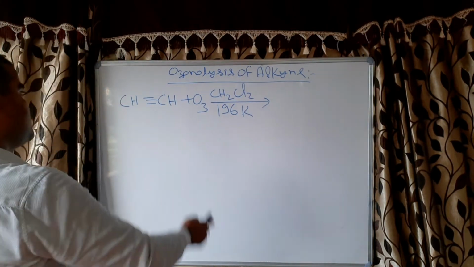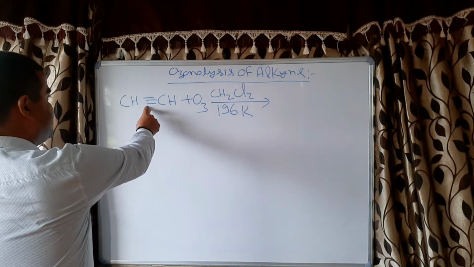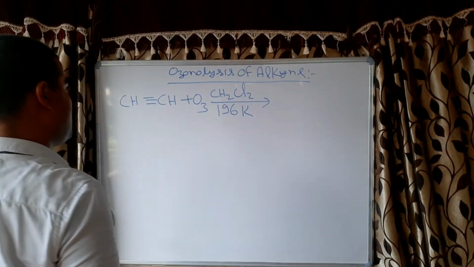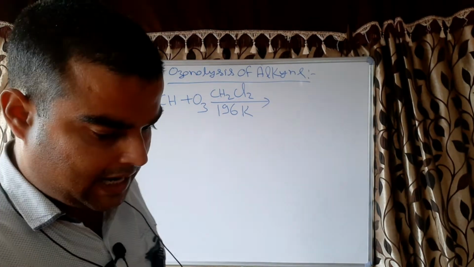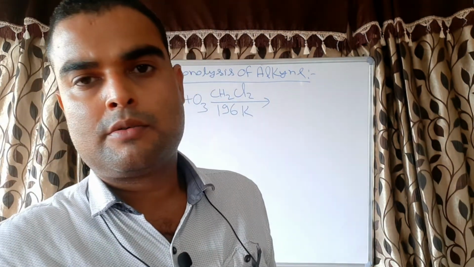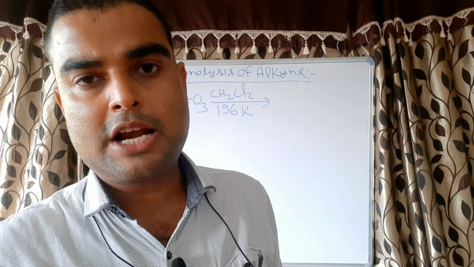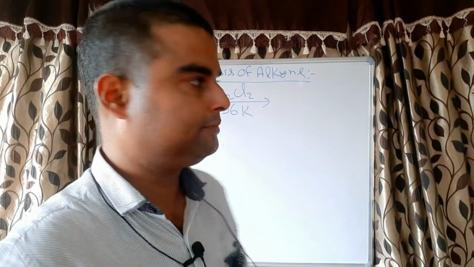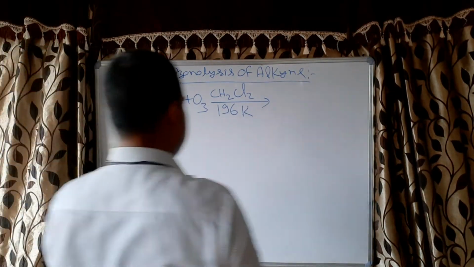One more thing, since there is only one multiple bond, we are using only one molecule of ozone. If there is more than one multiple bond, like in benzene, then we have to use more than one ozone molecule. So it will break the double bond.